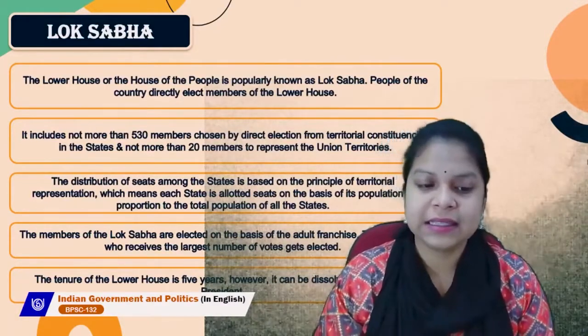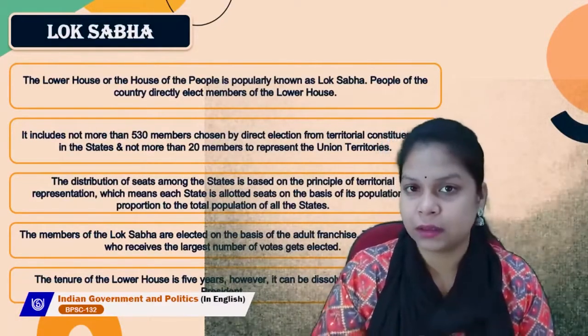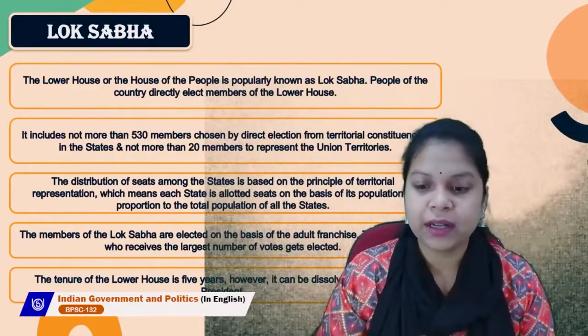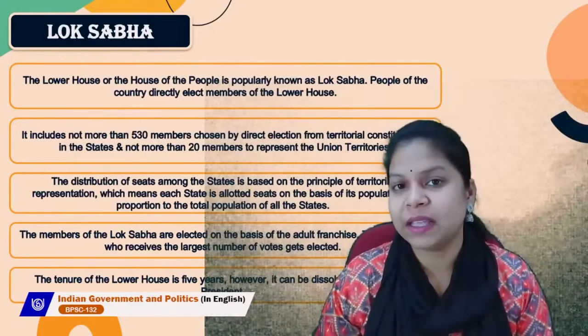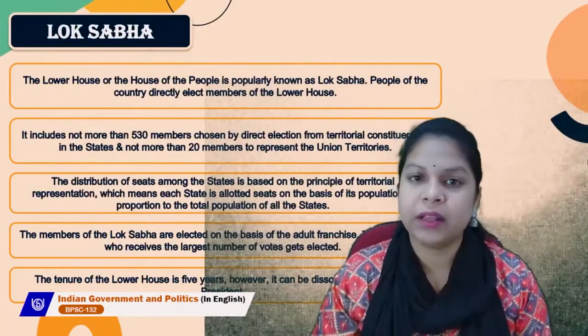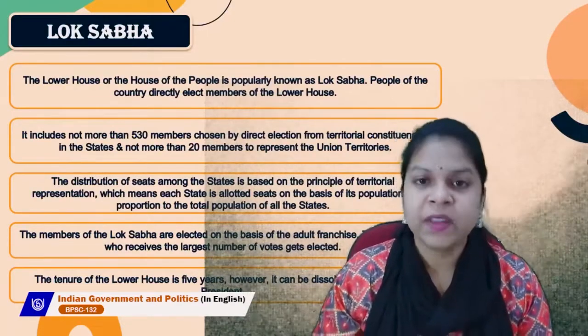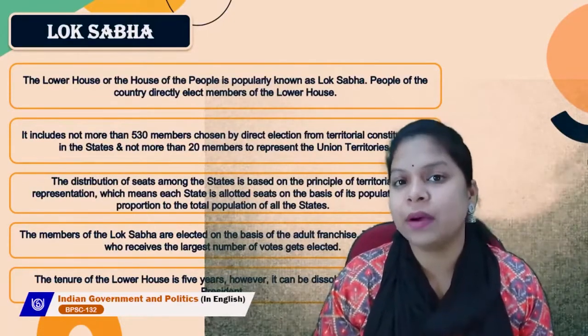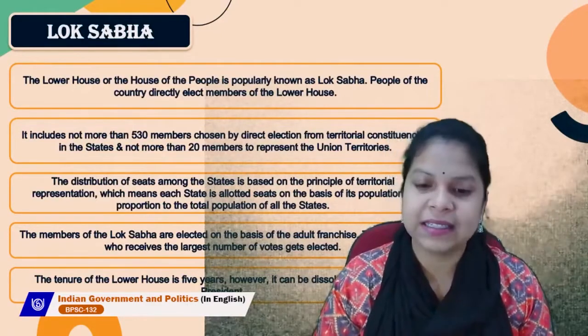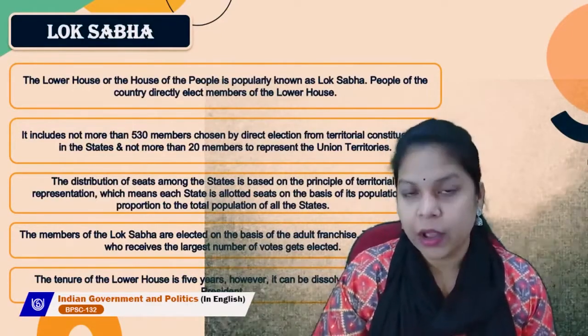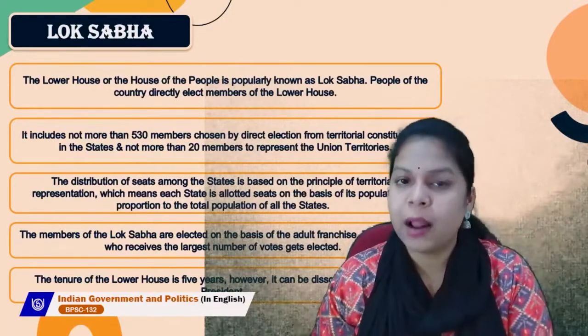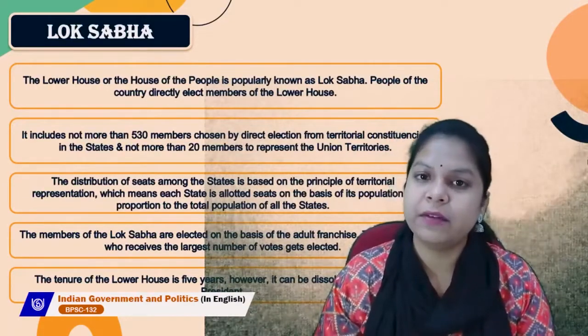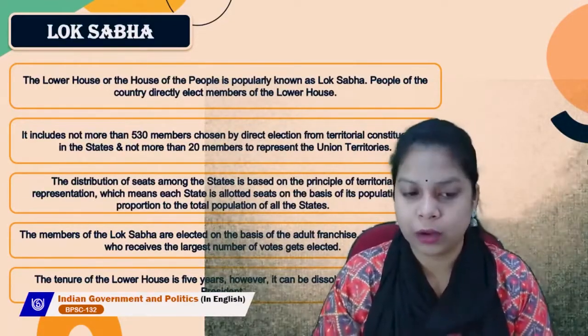So in that case, this distribution of seats is based on territorial representation. That means if a state is big, or has a large territory, many members from that state will be sitting in the parliament. Whereas if a state is small, few members from the state will represent it in the lower house.